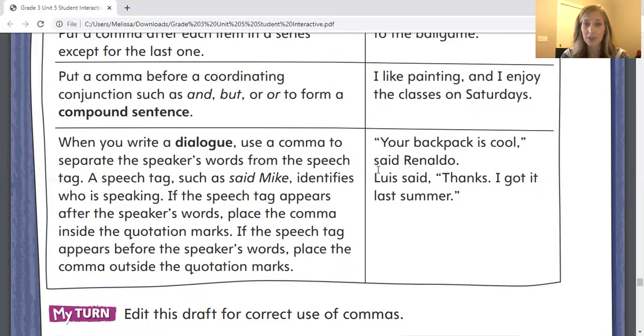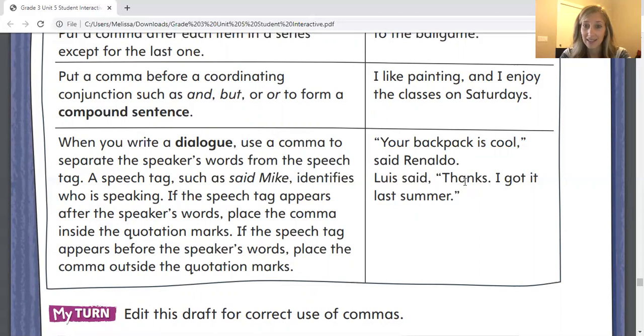So here are some examples. Here we see the dialogue first. "Your backpack is cool," said Ronaldo. So since the speech tag said Ronaldo is after the quotation marks, we need this comma inside the quotation marks. "Your backpack is cool," comma, said Ronaldo. And only words that are in the quotation marks, those are the only spoken words that Ronaldo said.